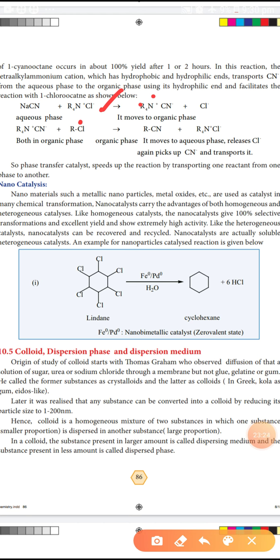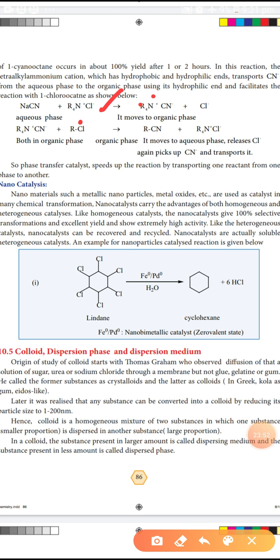Okay, so the next, let me learn nanocatalysis. Nanomaterials such as metallic nanoparticles, metal oxides, etc. are used as catalysts in many chemical transformations. Nanocatalysts carry the advantages of both homogeneous and heterogeneous catalysts.